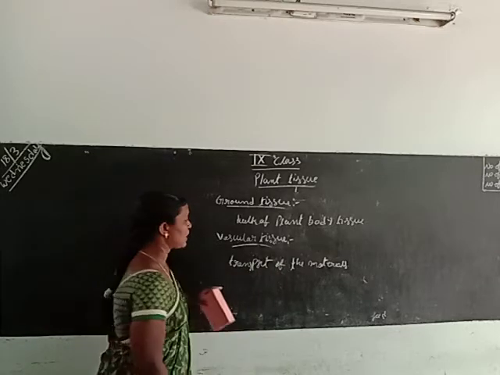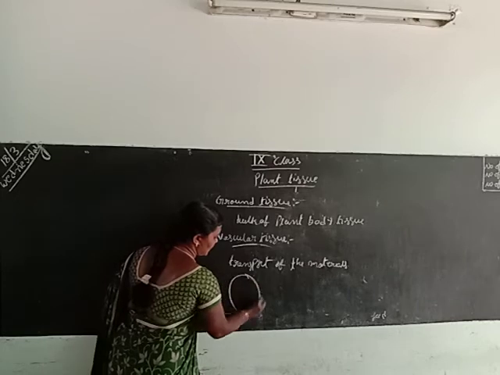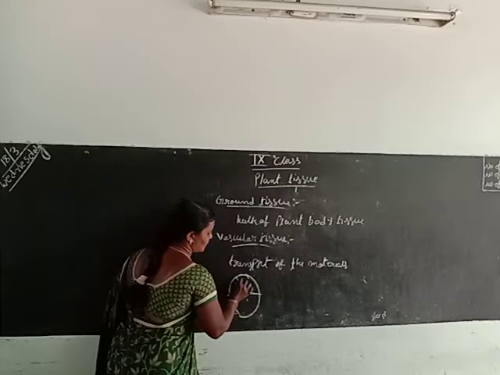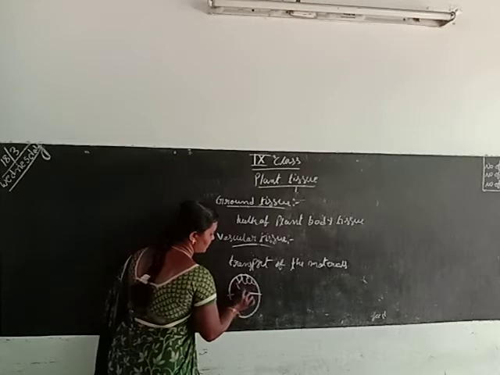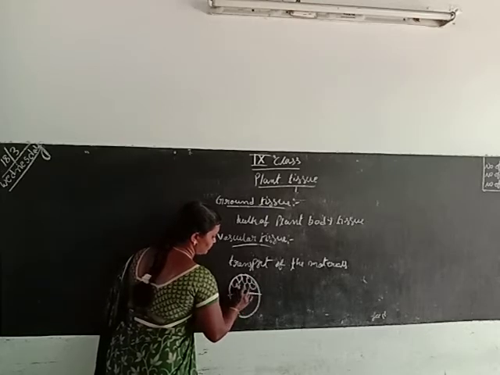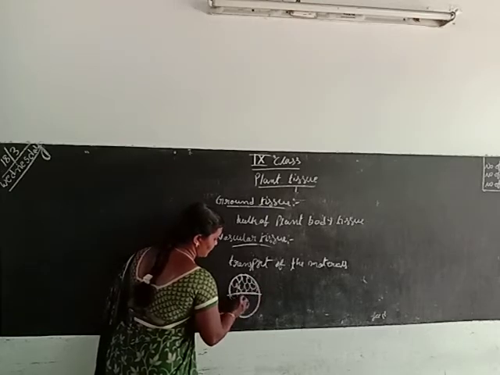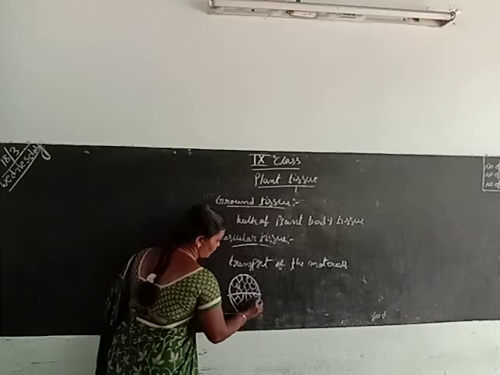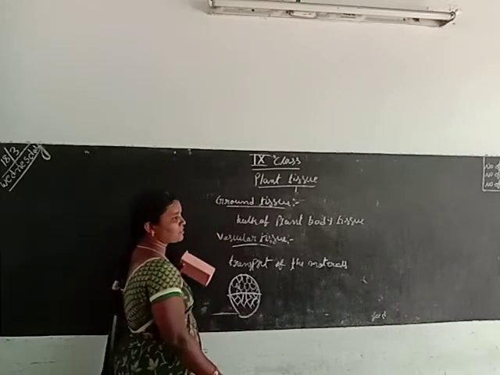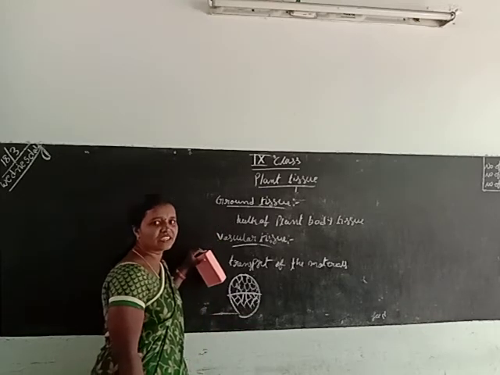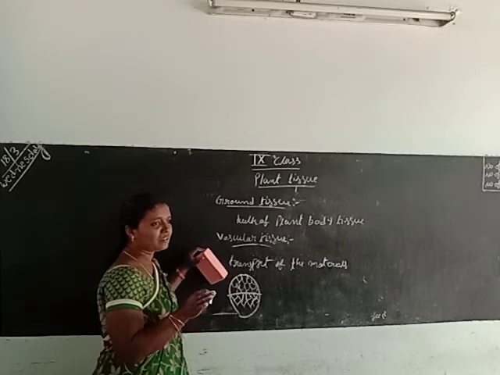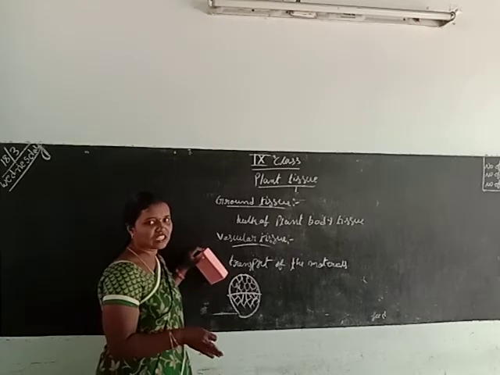If you observe this vascular tissue, this is the vascular bundle. The upper part of the vascular bundle is the phloem, and the lower part is the xylem. This is the xylem fibers. Phloem fibers, sieve tubes, sieve cells, and companion cells are present in the phloem, and the xylem has xylem fibers and xylem vessels, which we studied in the 9th class chapter.